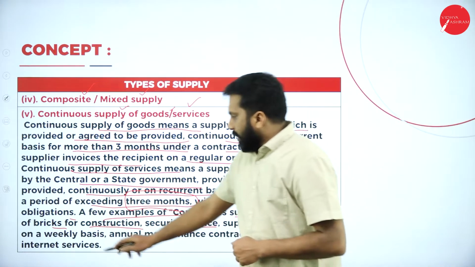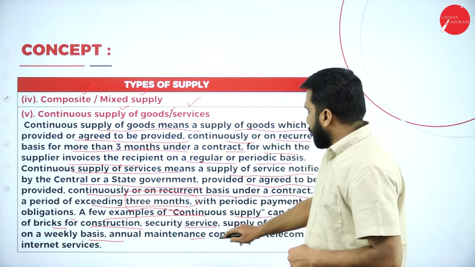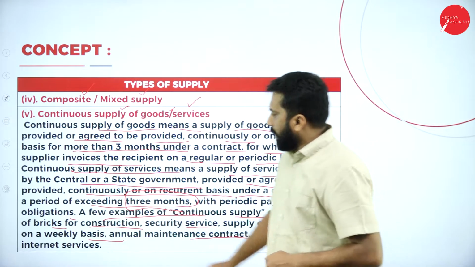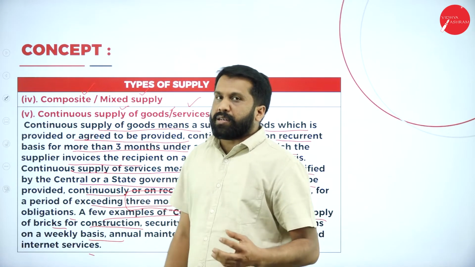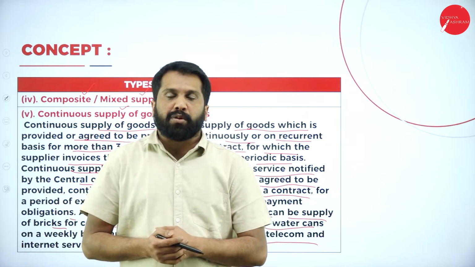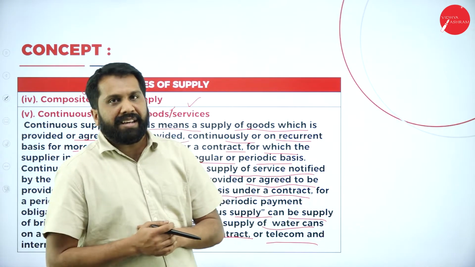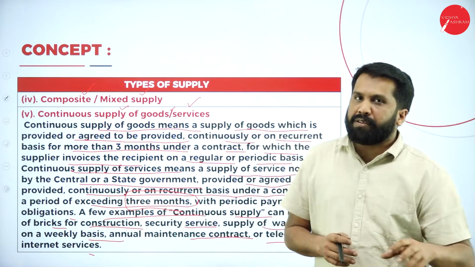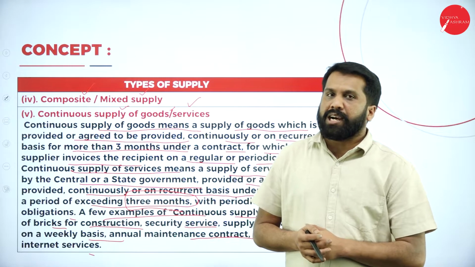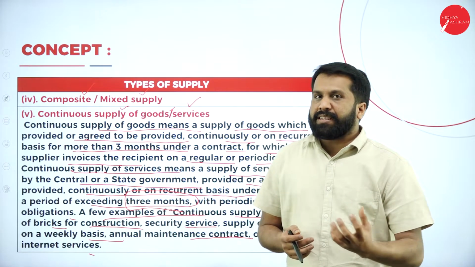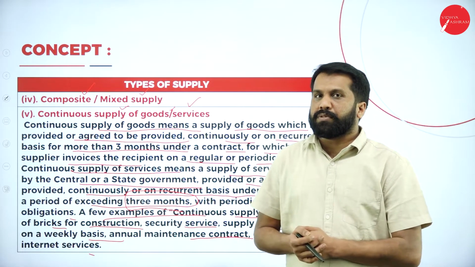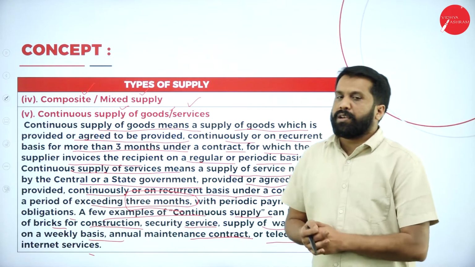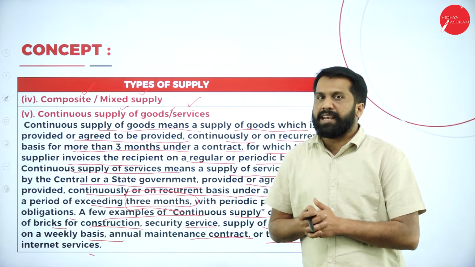Supply of water on a weekly basis, annual maintenance contract, and telecom and internet. So continuous supply in the sense we can go for this also. Like, you have an Airtel broadband. Now, what happens? Every 3 months you are supposed to recharge. Means every 84 days you are supposed to recharge again.